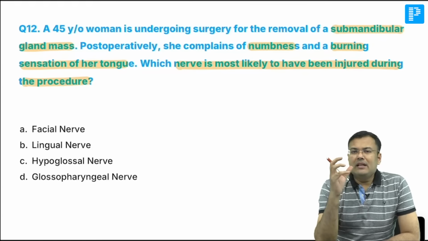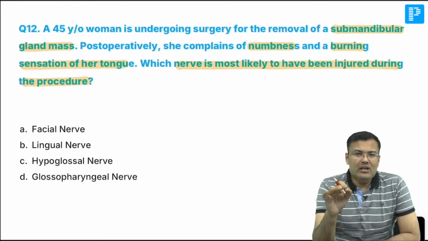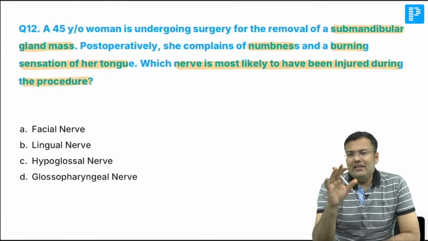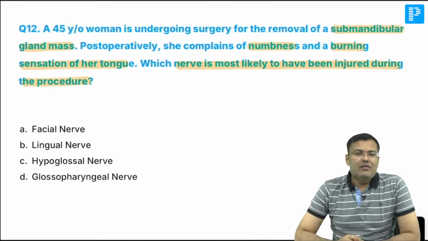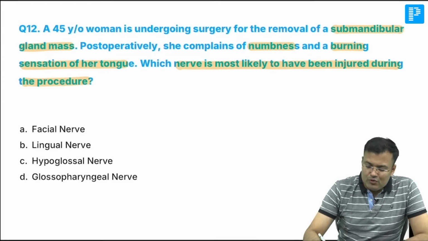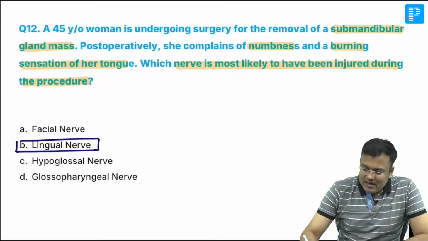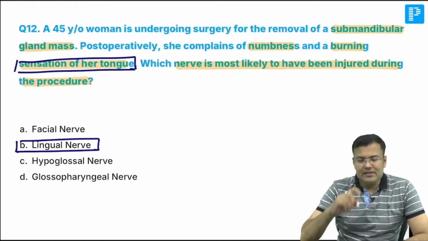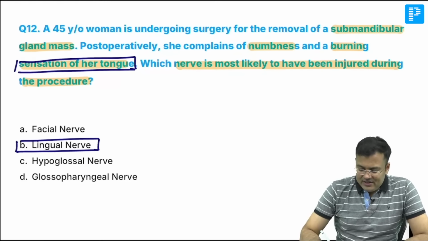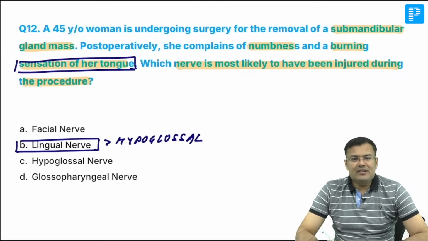Guys, you know that submandibular gland, which two nerves are closely related? One is lingual and the second is hypoglossal. And this question was asked multiple times. Most commonly injured nerve, lingual, followed by hypoglossal. So what is the most commonly injured nerve here? Lingual. Another clue that she is having numbness and burning sensation in the tongue. So remember, most commonly injured is lingual followed by hypoglossal. Here correct answer is option B.